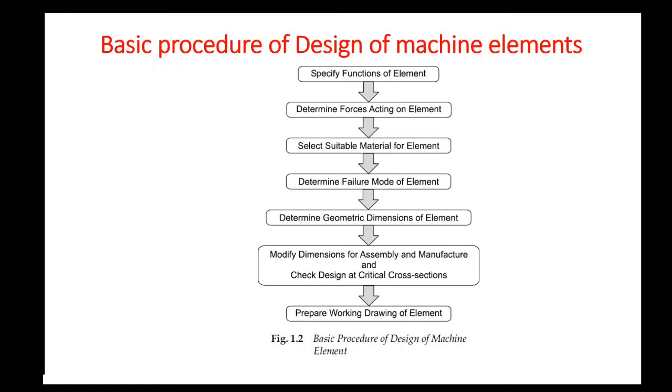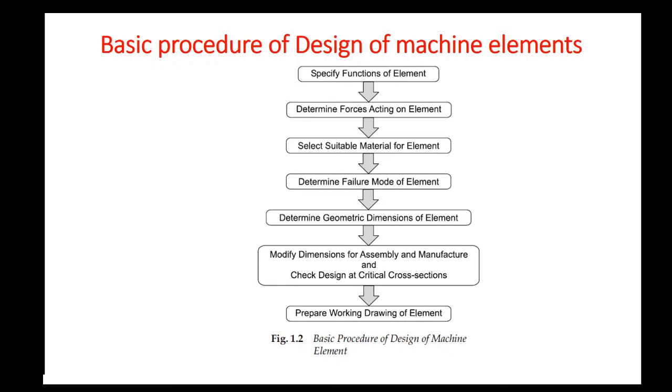Next step is determination of the geometric dimensions of the component. How can you determine the geometric dimensions? The previous three steps, determination of forces, selection of suitable material, and determination of the failure mode, are very crucial in determining the geometric dimensions of the component.